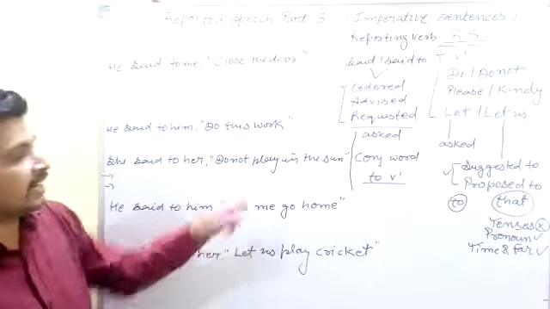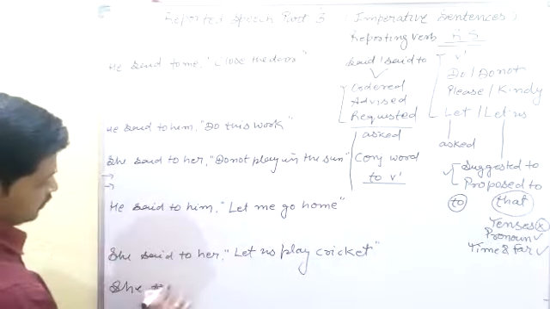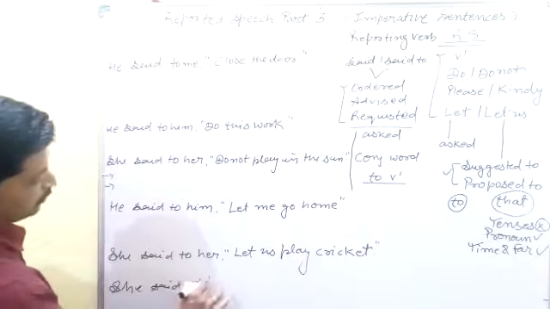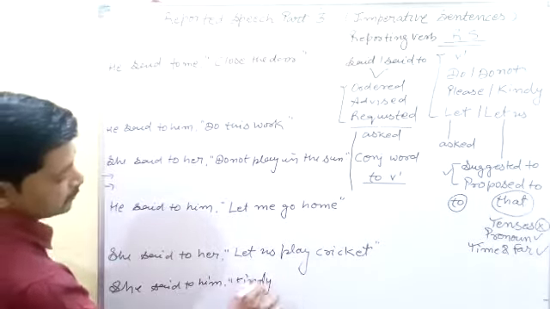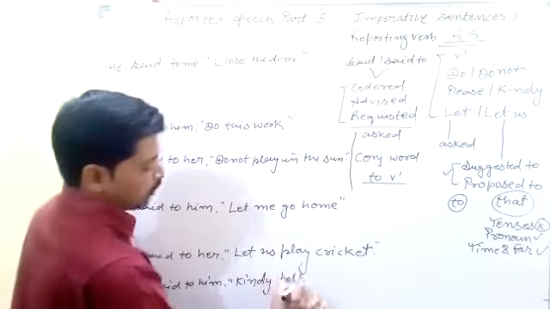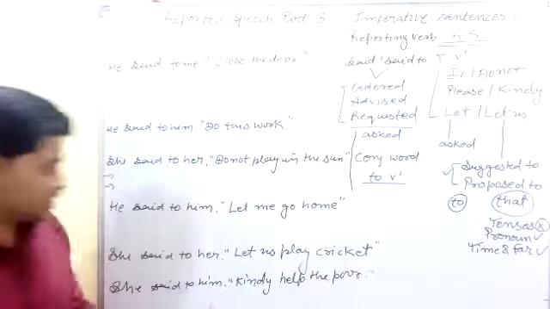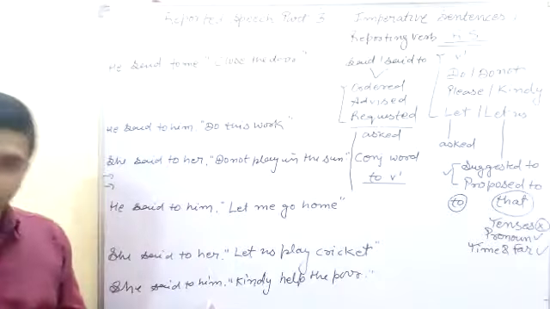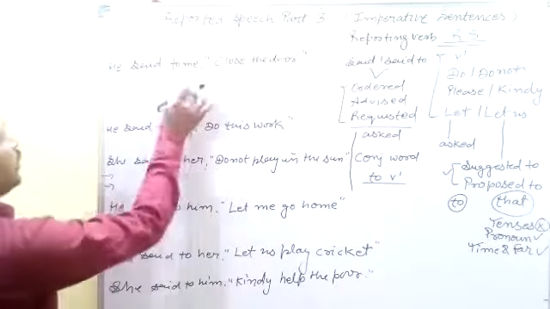If the sentence starts with let or let us, here is one more example: she said to him, "Kindly help the poor." It is also an imperative sentence. Then we can change direct to indirect speech related to the imperative sentence.